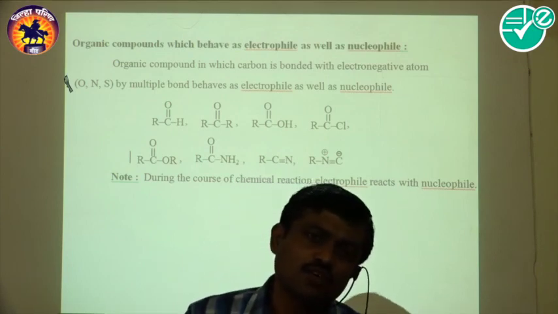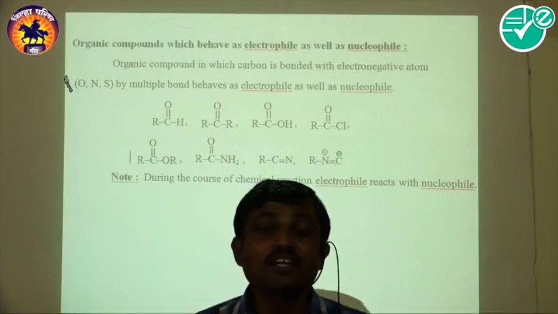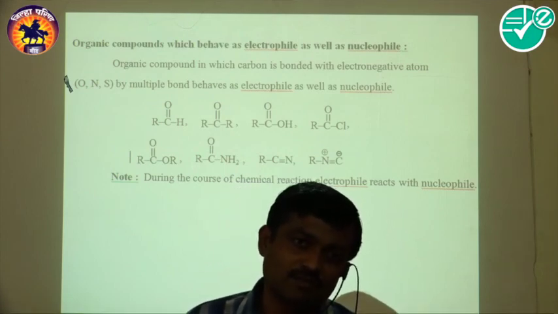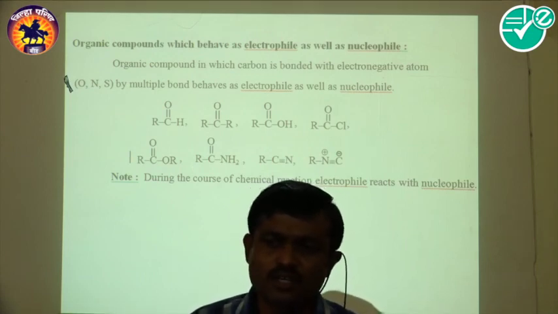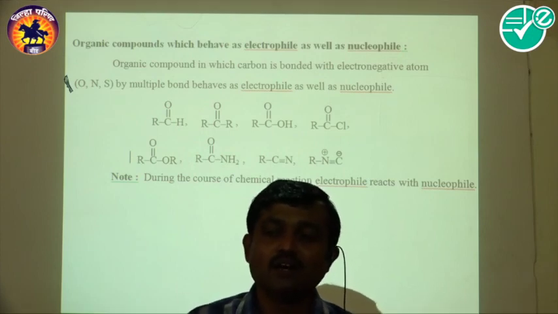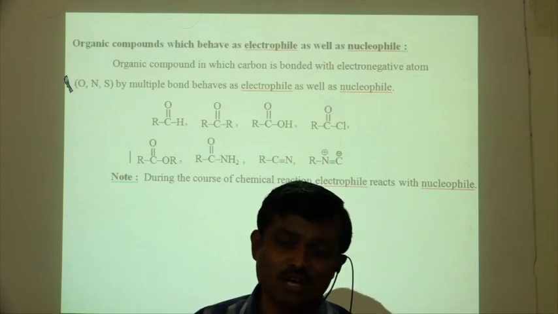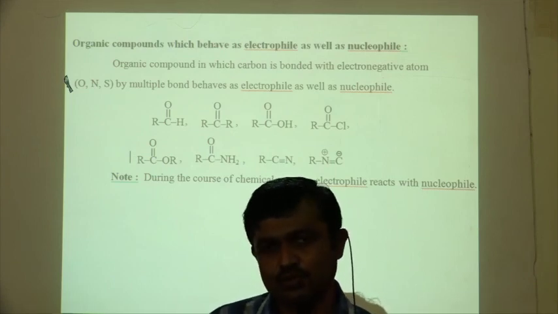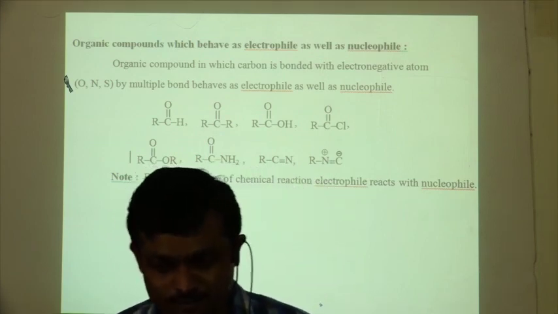The nucleophile is an electron rich species which attacks an electron deficient center. That also we discussed deeply here. We also discussed some species which not only act as an electrophile but also act as a nucleophile. So here we stop. Thanks.